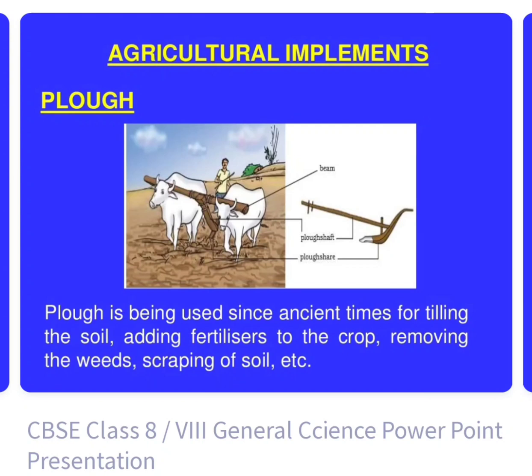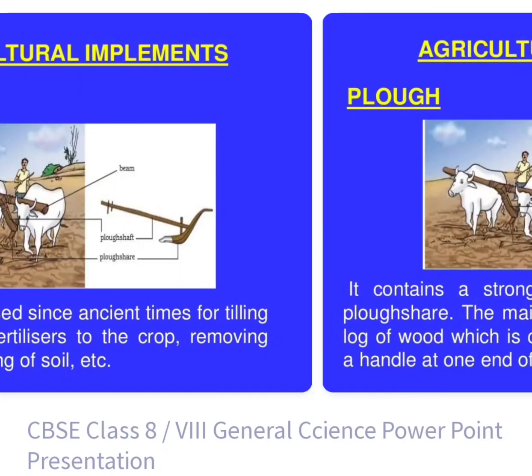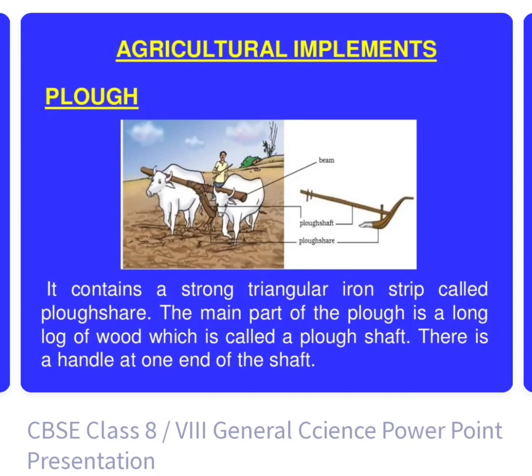The plow has been used since ancient times for tilling of soil, adding fertilizer to the crops, removing weeds, and scraping of soil. These are agricultural implements. The plow contains a strong triangular iron strip, which we can see in the diagram, called the plowshare. The main part of the plow is a long piece of wood, which is called the plow shaft. There is a handle at one end of the shaft.